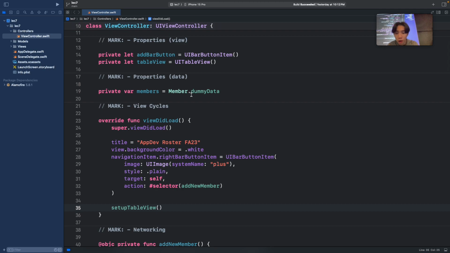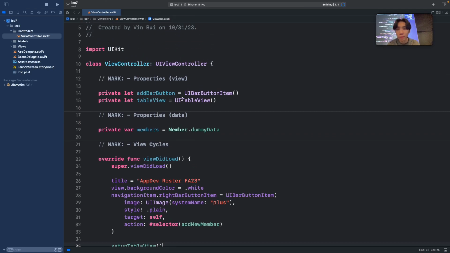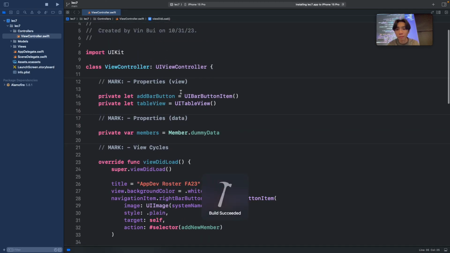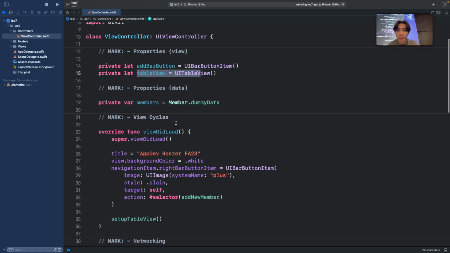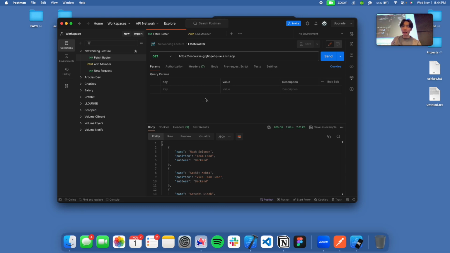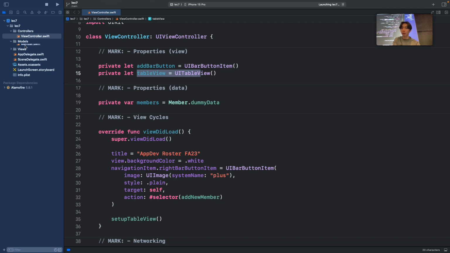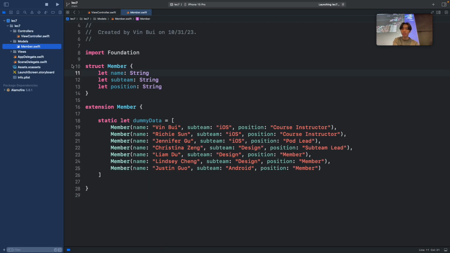Okay. I don't think I have it running yet, but I'm going to run it right now. While it's loading, I'll go over what we wrote before. We have a table view that contains a list of members. In the last lecture, we had an HTTP request that returned all of these members. As you can see, this JSON contains three fields: a name, a position, and a subteam, and they're all strings. So what we want to do with that information is go to our models and create a struct out of it. I created a struct with the name, subteam, and position.